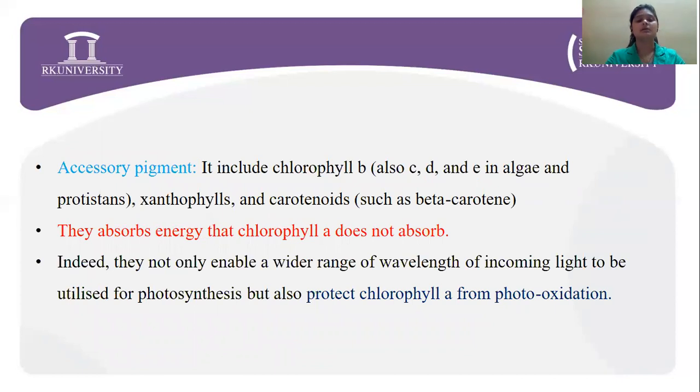Now, chlorophyll B, C, D, E, along with xanthophyll carotenoids, these are called the accessory pigments. These accessory pigments absorb the energy which chlorophyll A cannot absorb. Indeed, they not only enable a wide range of wavelength of incoming light to be utilized for photosynthesis, but they also protect chlorophyll A from photooxidation.